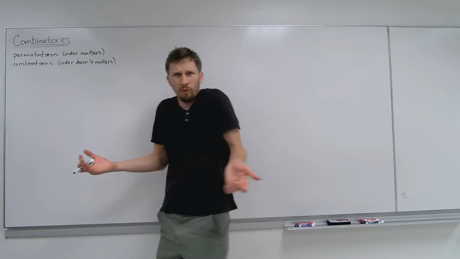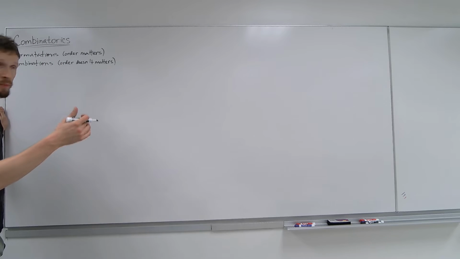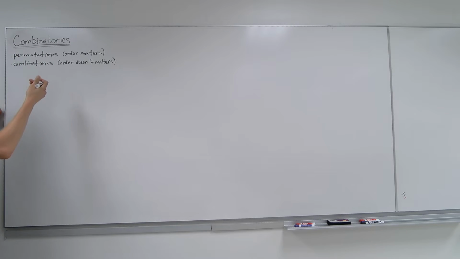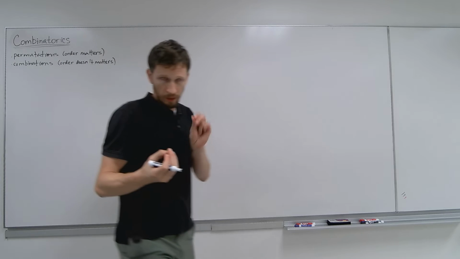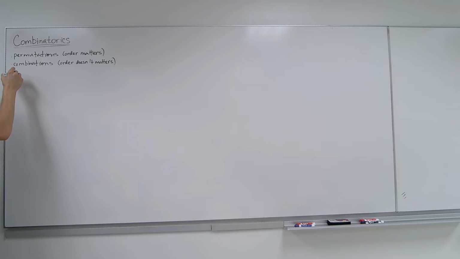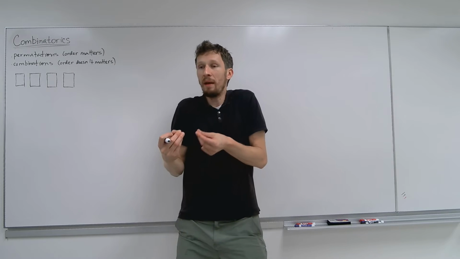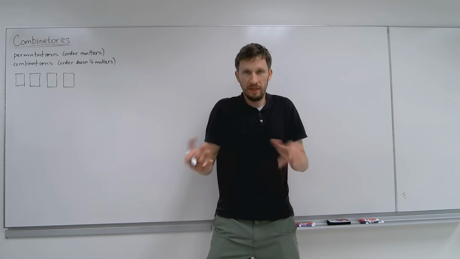So here goes. Let me explain what in the world is a permutation and what is a combination. Let's go by example. The question would be, how many, let's say we have one of those license plates, but only four digits. So you have a 4-digit number. How many permutations, how many different such numbers are there? Replacement is allowed.